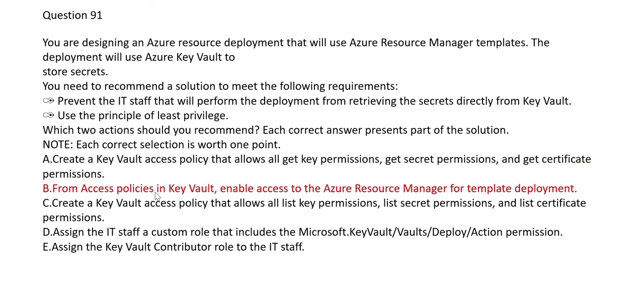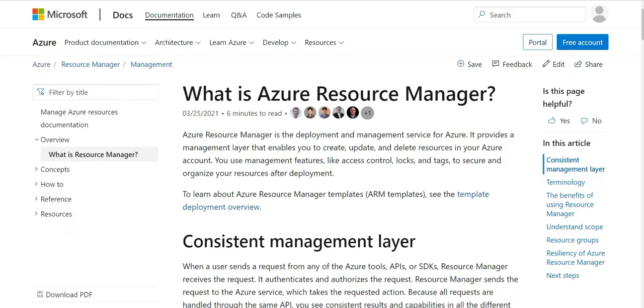Option B, from access policies in Key Vault, enable access to Azure Resource Manager for template deployment. See, Azure Resource Manager is the deployment and management service for Azure. It gives you a layer that enables you to create, update, and delete resources.